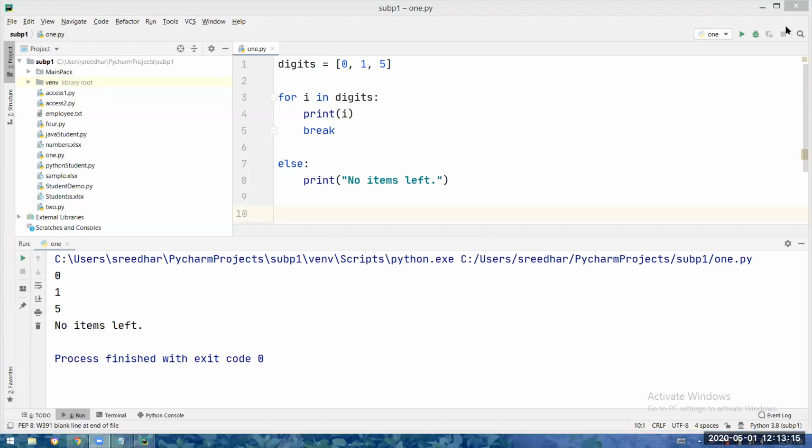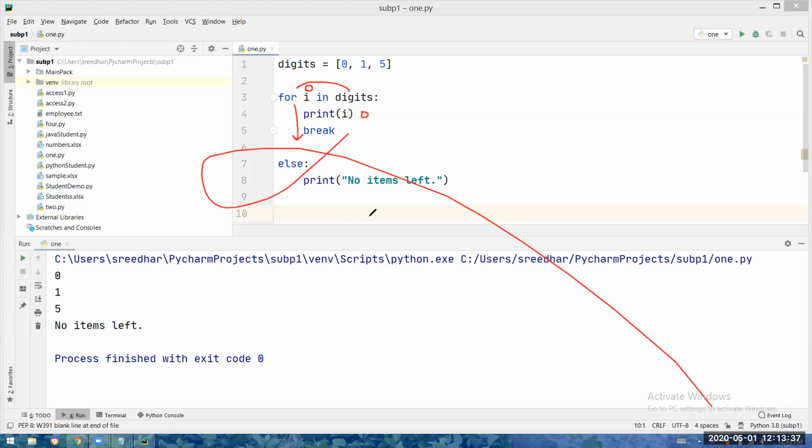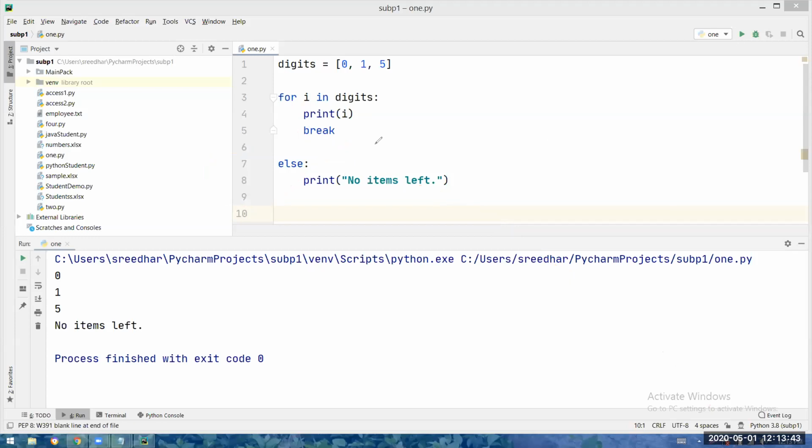Firstly, what is going to happen? From the digit sequence, 0 will go into I, and print I means 0 will be printed. Then break is executed, so it will stop everything, skip everything, and come out of the loop completely. So only 0 will be the result.